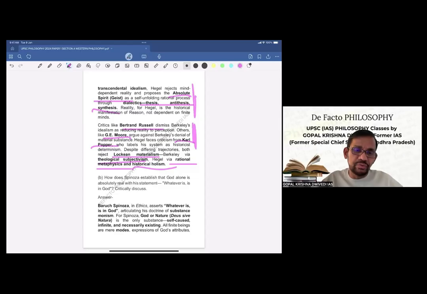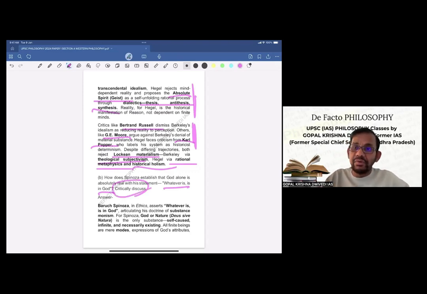Now let us go to the second B part. Now the B part, as you know, is a 15-mark question and it has to be written in 220 or 225 words. So how does Spinoza establish that God alone is absolutely real with his statement, whatever is in God? Now, whatever is in God is a statement from Spinoza. And we have to critically discuss this.